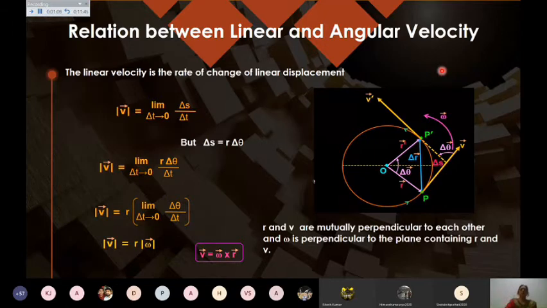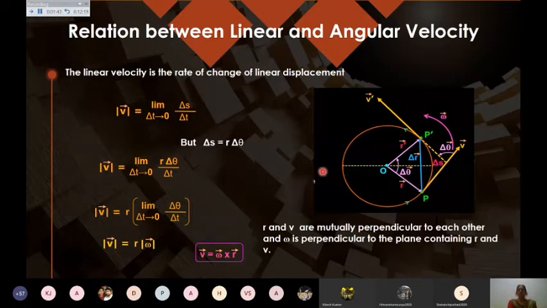But of course, it always acts along the axis of rotation. That should be clear to you. Theta is either clockwise or anti-clockwise: when you move from P to P dash, this is anti-clockwise movement. If you move from P dash to P, theta turn will be in the clockwise direction. So by finding the direction of theta, from which point to which point you are moving, either clockwise or anti-clockwise, you can find the direction of omega, which is of course perpendicular to the plane containing r and v,